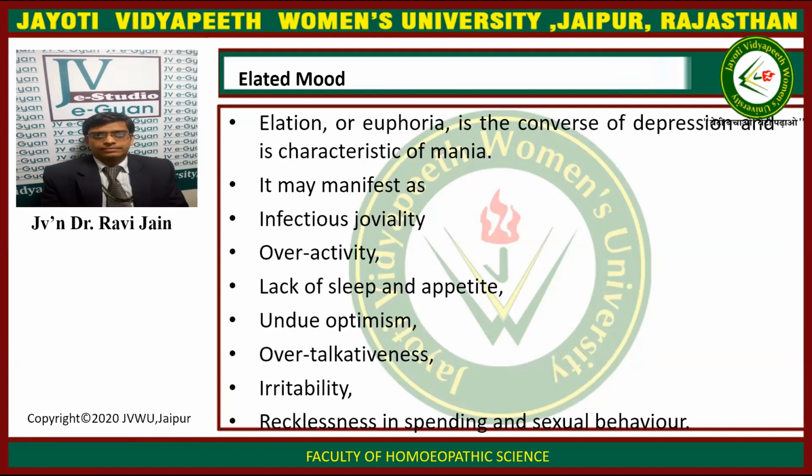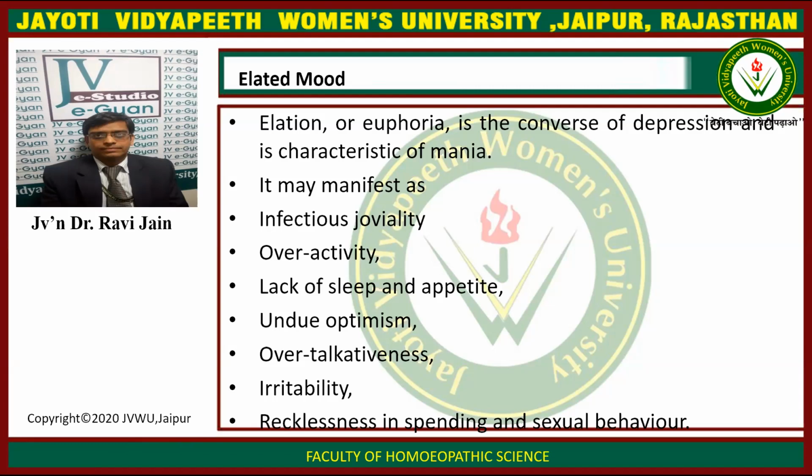Now, opposite to the depressed mood, there is elated mood. Elated mood is when the patient becomes very much happier, becomes very active. So, elation or euphoria. Euphoria is excessive happiness. It is a converse of depression. It is just opposite of the depression, and is characteristic of mania. So, in elated mood, mania can occur.